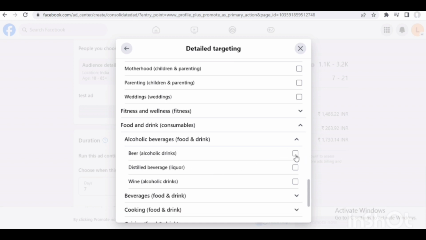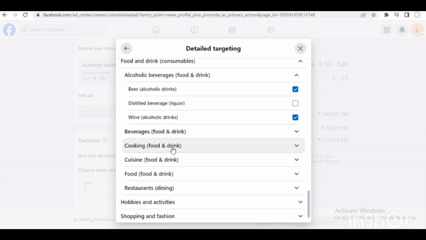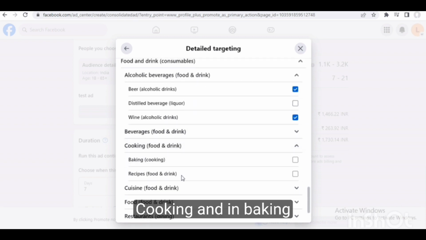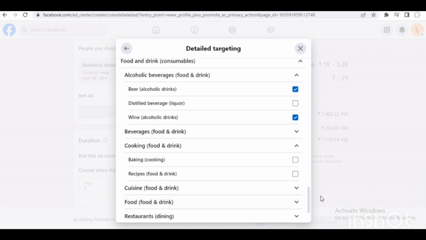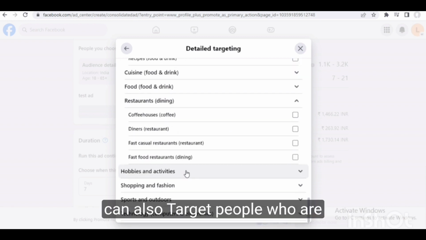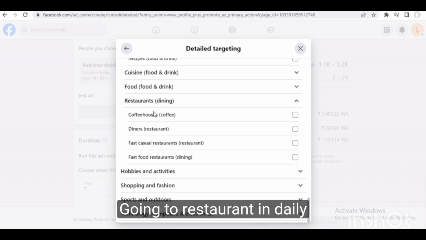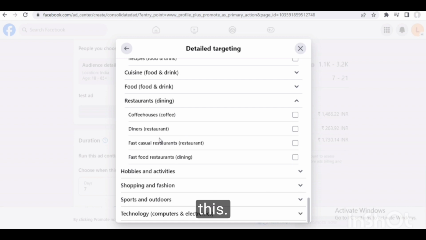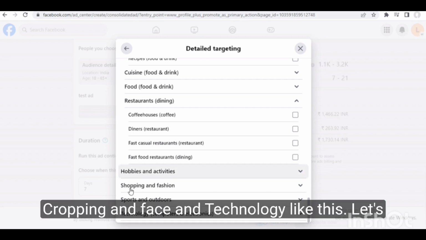You can target people who are interested in beer, wine, cooking and baking, recipes. Who are interested in different types of recipes, you can target them from here. Restaurants: you can also target the people who go to restaurants on a daily basis, who have liked some pages of restaurants. Like this, shopping and fashion, technology.